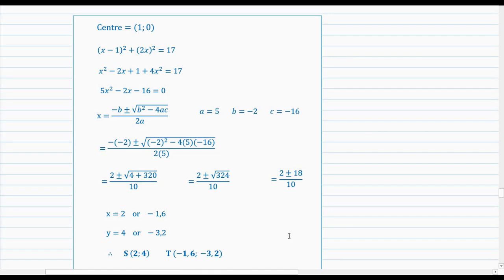And they didn't really give us any specific information related to which one is S and which one is T. So you could even have it the opposite way, where T would be (2, 4) and S would be (-1.6, -3.2). Doesn't really matter, you just have to get these two coordinates as the final answer. And part B of the question is, what is the length of the chord ST? Pause and try it out. Here's the working.